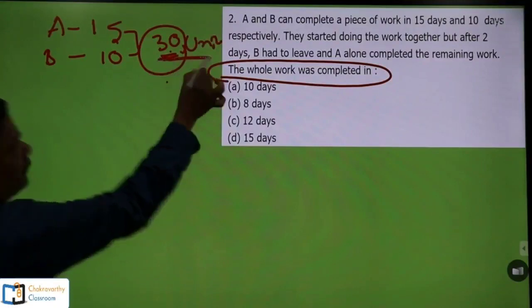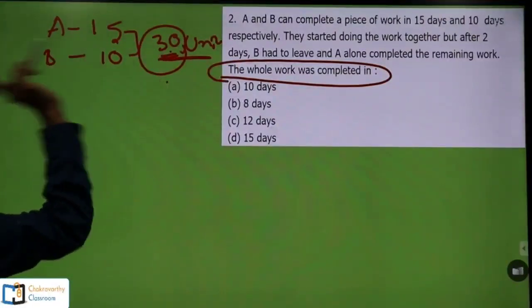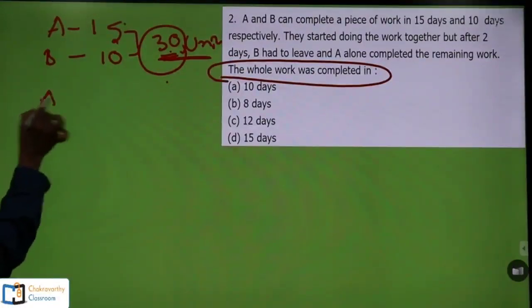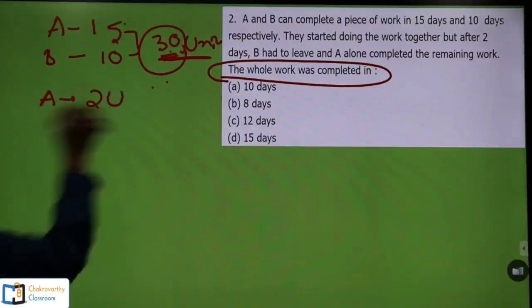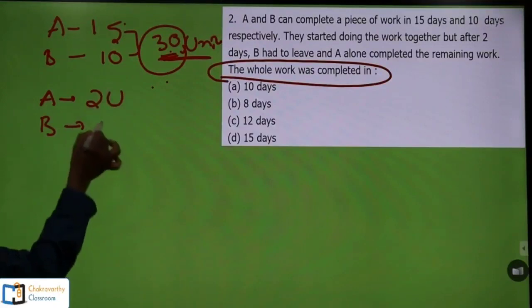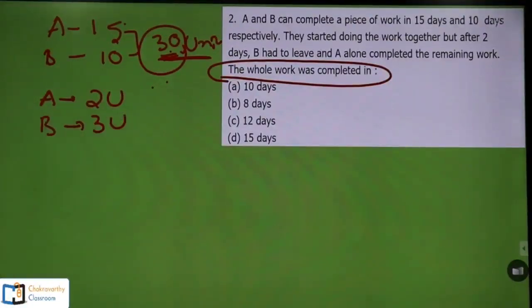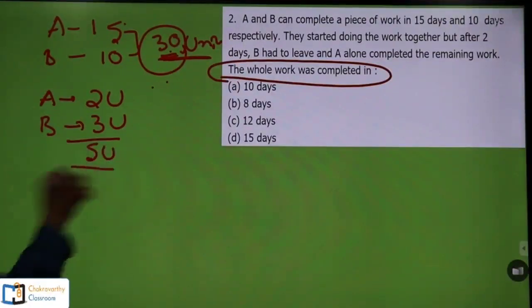Total work is 30 units. Now this 30 units of work is completed by A in 15 days. That means A can do in 1 day 30 by 15, 2 units of work. And obviously B can do 30 by 10, 3 units of work. That's it. So together they can do 5 units of work per day.